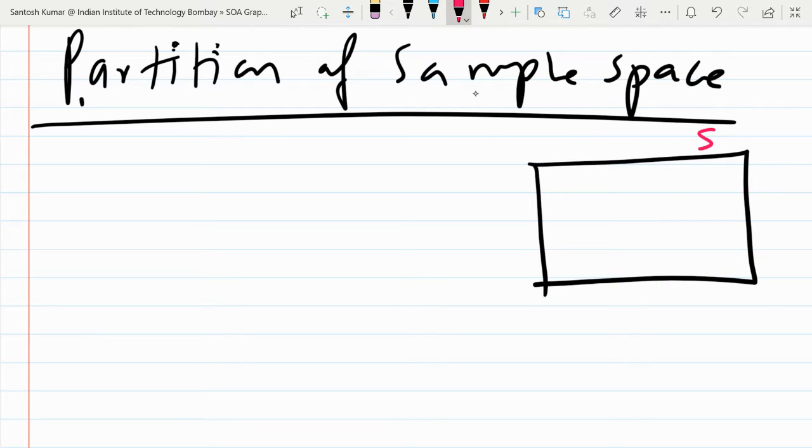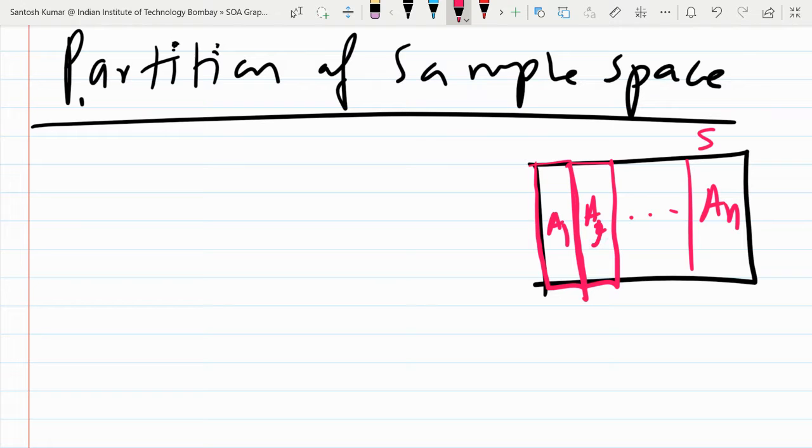You divide this set into parts, suppose this is set A1, and this is A2. Like this you may define n parts, so the last one is An.